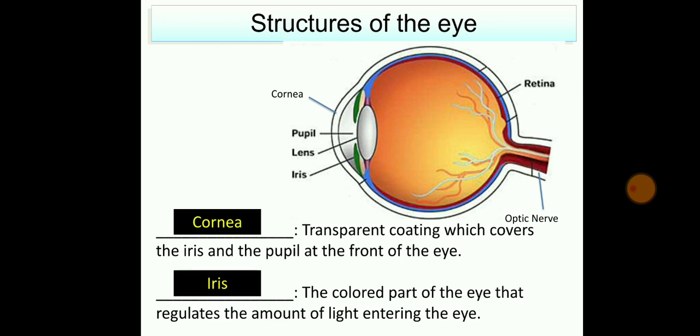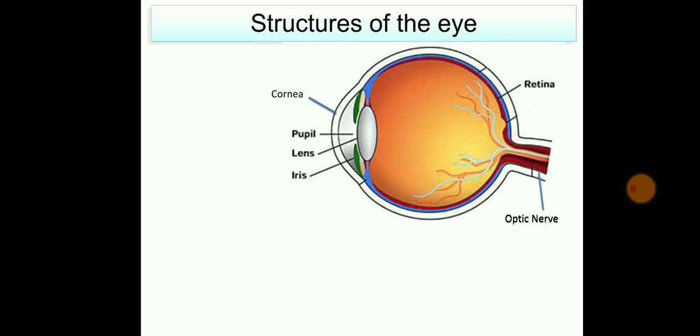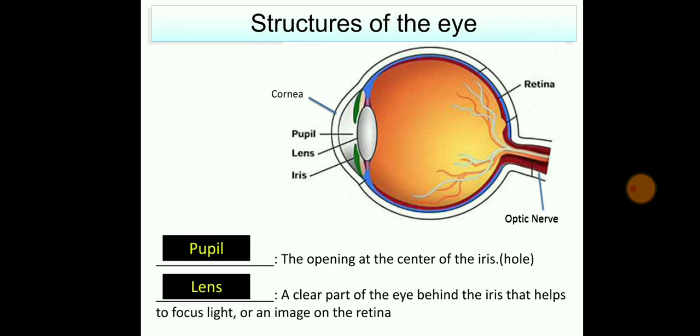Then next is the iris. It is the colored part. Somebody's will be black, somebody's brown, somebody's gray, blue, and so on. That is the color of the iris, and it regulates the amount of light entering the eye. Next is the pupil. The pupil is a small structure in the middle of your iris, the opening at the center of the iris, that is the hole.